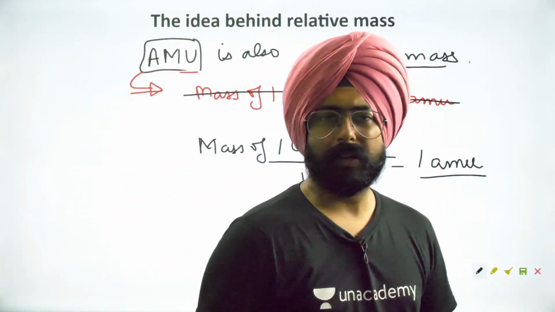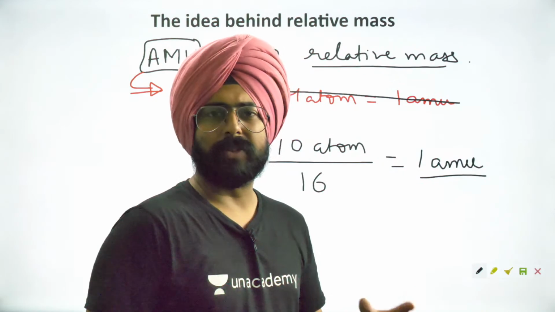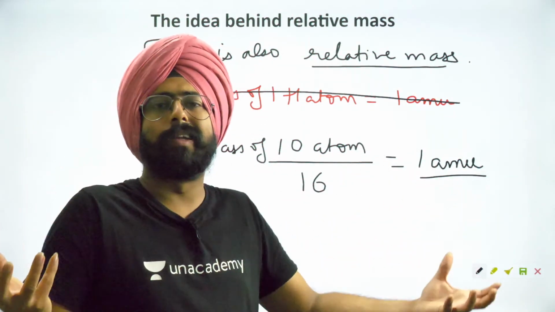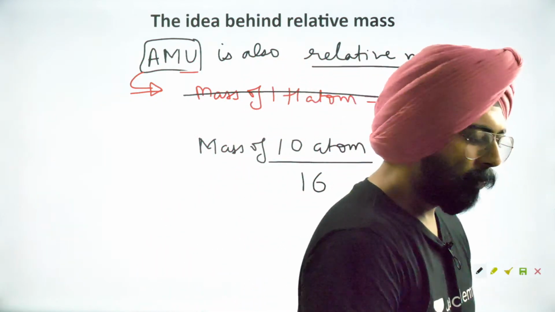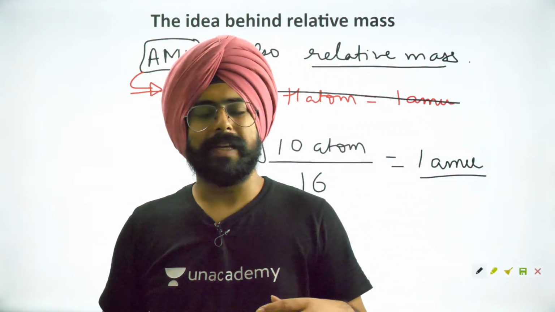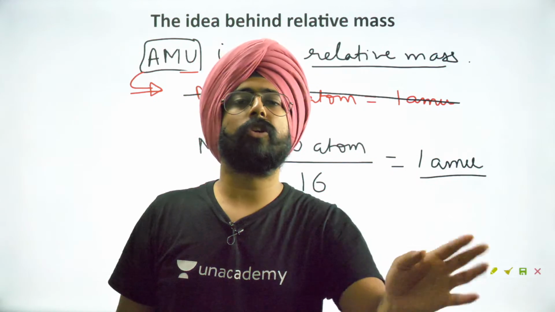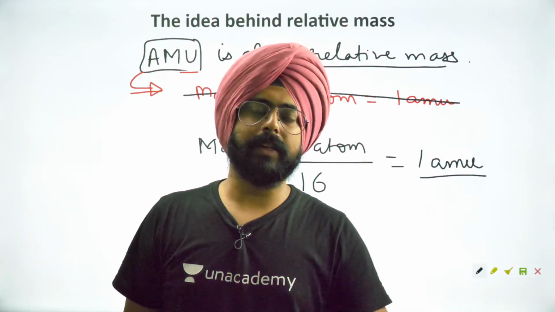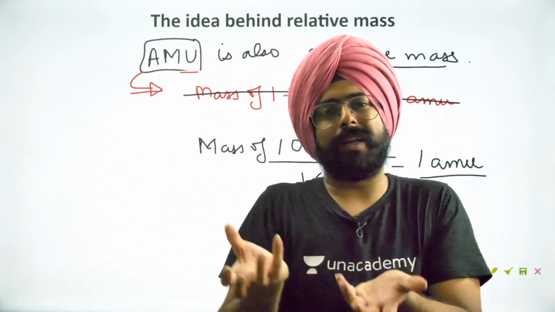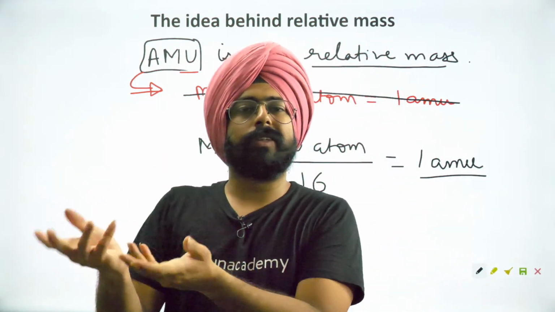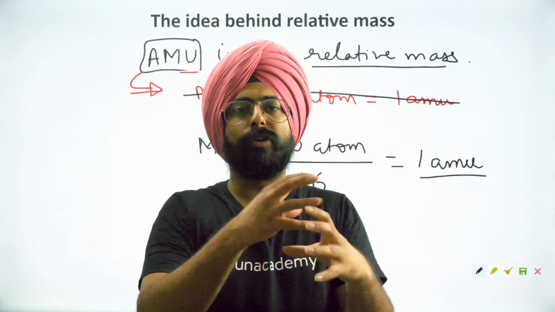But you know what happened? In science, chemists and physicists have always been divided. They have not really been together in a lot of cases. So what chemists did was take the average atomic mass of oxygen, divided by 16, to give 1 atomic mass unit. If you take a sample from nature, it will have oxygen 16, oxygen 17, oxygen 18, different isotopes.